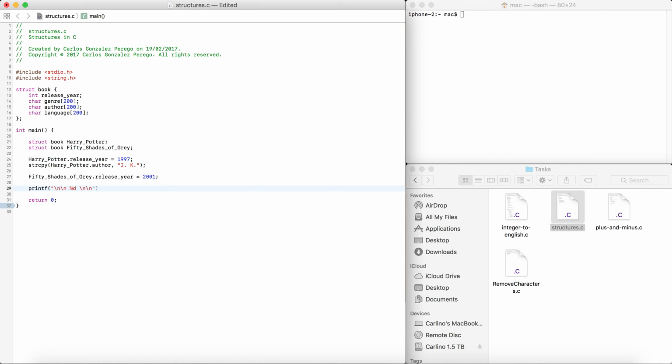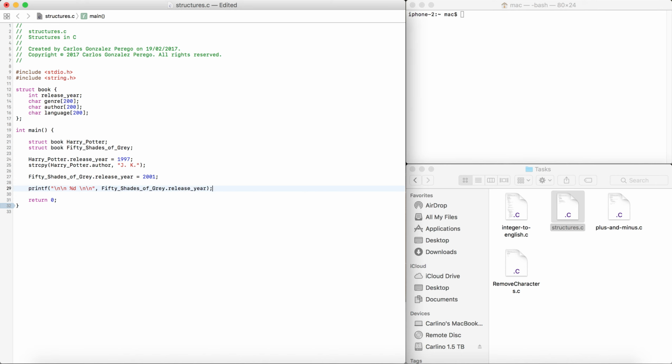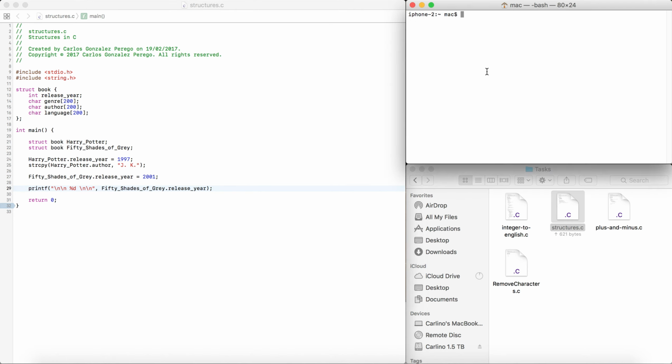And how do we access this data? Well, that's easy. We do a printf, and then we just put 50 Shades of Grey dot release year. Now when we print it, that should say 2001. Let me just compile it and see what it says. And now main. So it says 2001, as you can see.